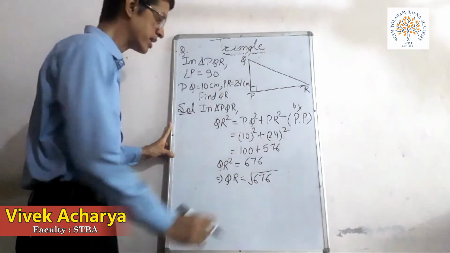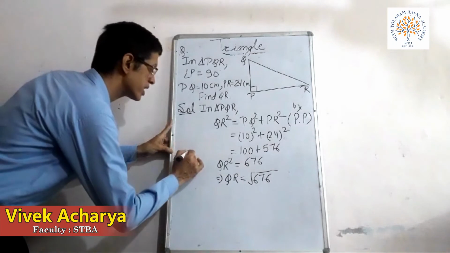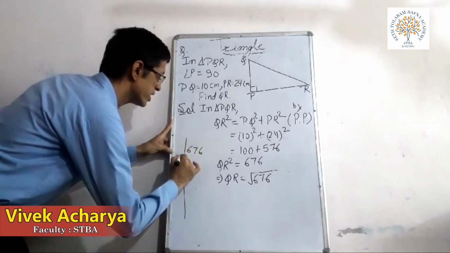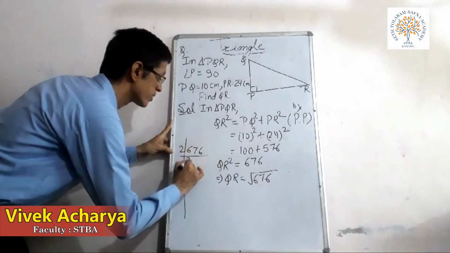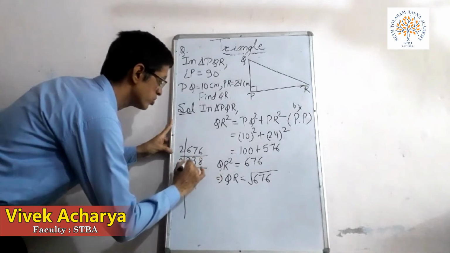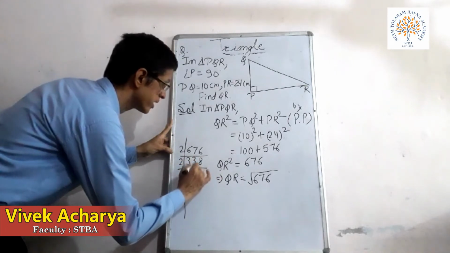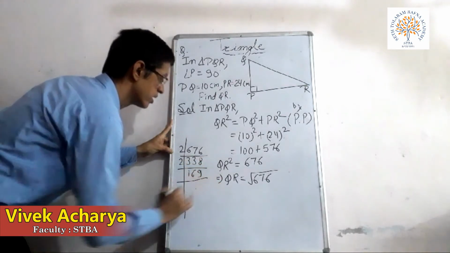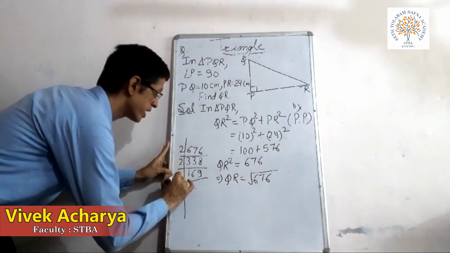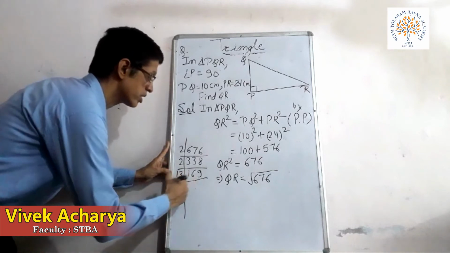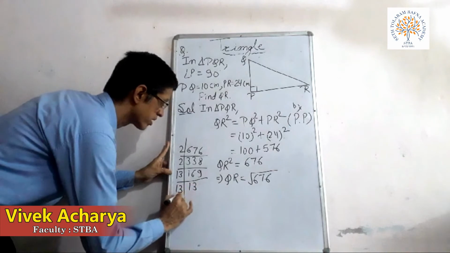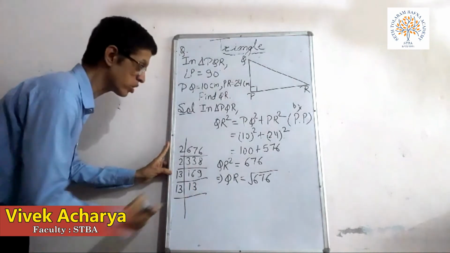Children, the square root we can find by making the prime factors. First divide by 2, we get 338, then again divide by 2, we get 169. Now 169 can be divided by 13, so 169 divided by 13, we get 13 only. Again 13 is also a prime number.